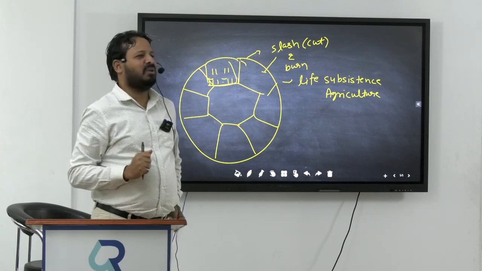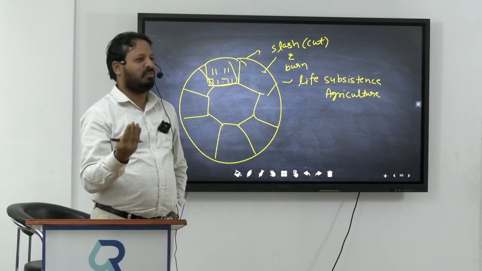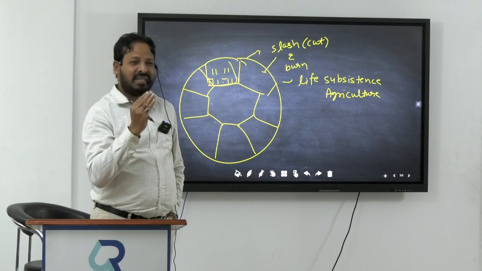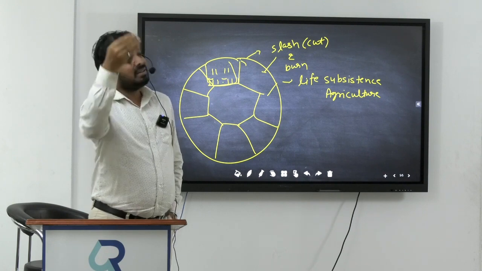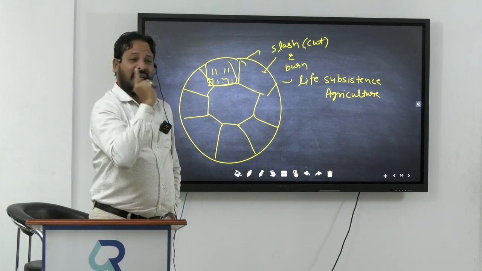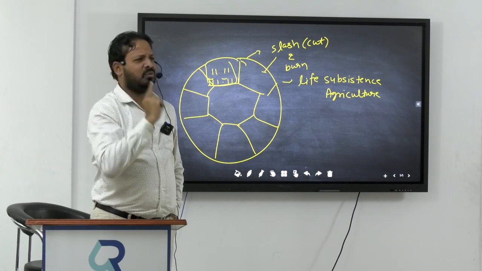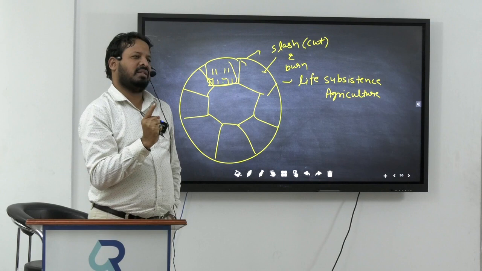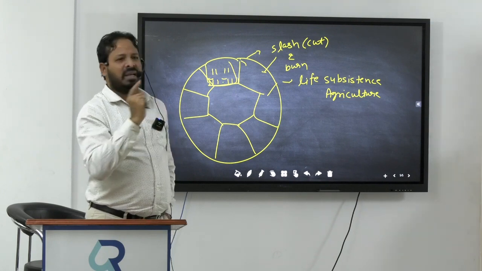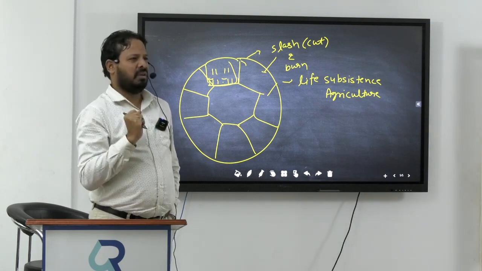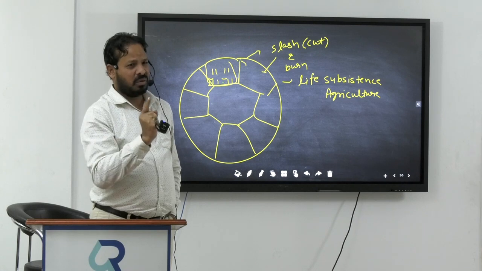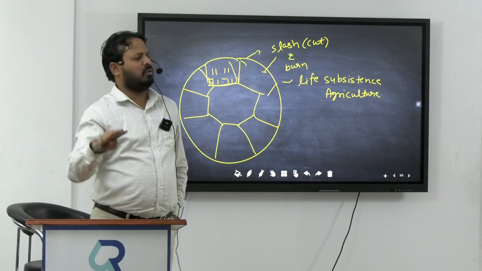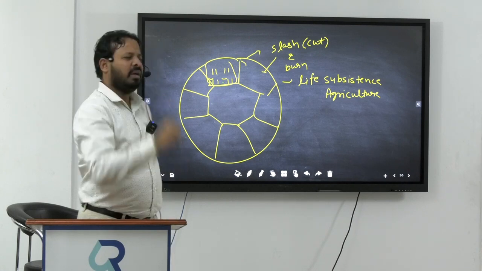But there is a very important question. In different parts of the world, this agriculture pattern is known by different names. Is it clear? And these names are very important. I am going to give you a list. If you remember this list, you can answer all the questions. Right now, in the NCERT book, this is also given, so you have to consider that. And this is also based upon the NCERT book. Is it clear, everyone? Write down.